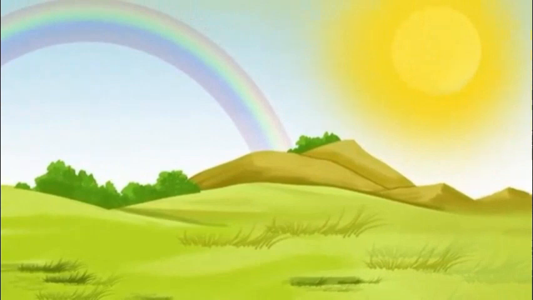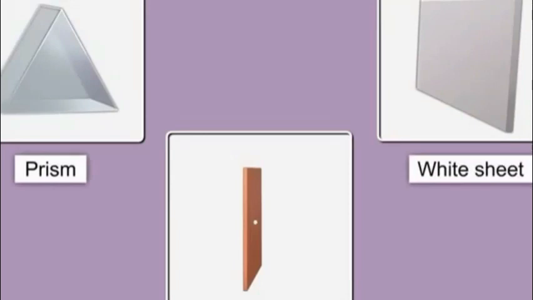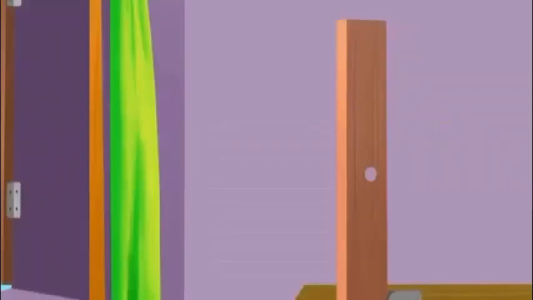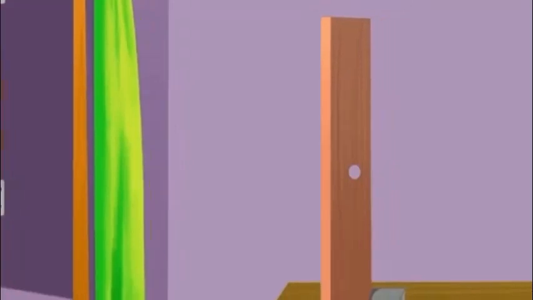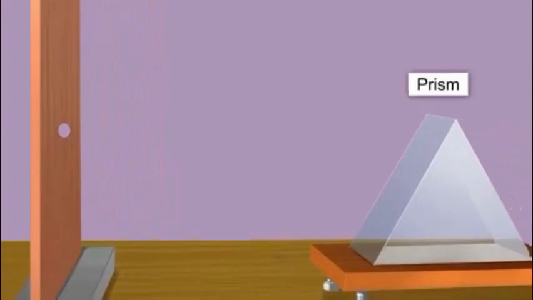To understand what dispersion of light is, let us perform an activity. For the activity, you need a prism, a white sheet, and a cardboard with a small hole at its center. Place the cardboard at a position such that the sunlight falls directly on it. Next, keep the prism such that the light passing through the hole of the cardboard falls on the surface of the prism.